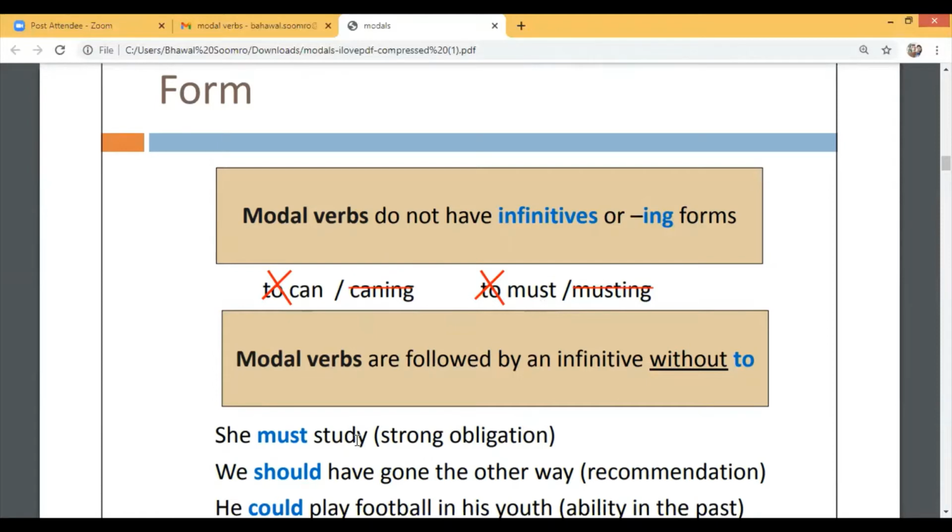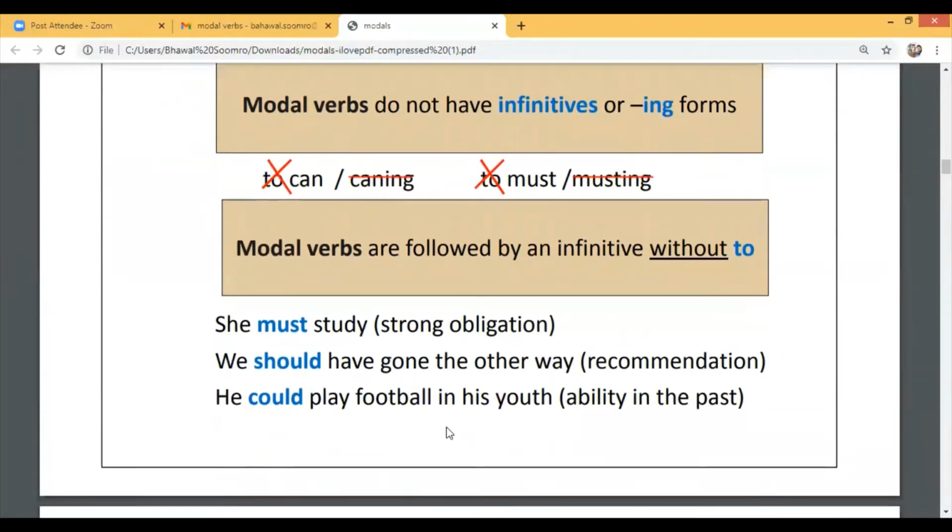Like they must study, this is a strong obligation. And here you can also understand the use of these three modal verbs: must, should, and could. We should have gone the other way, this is a recommendation. He could play football in his youth, this is ability in the past.